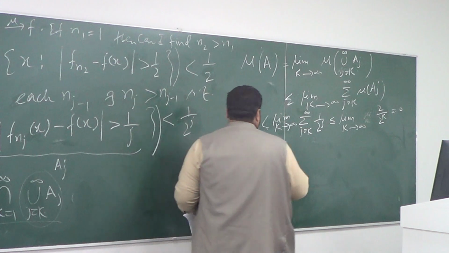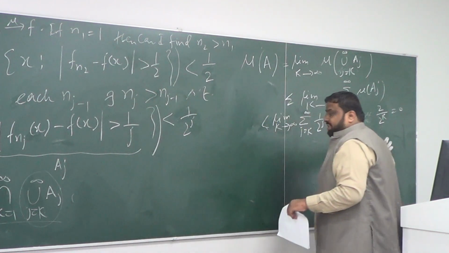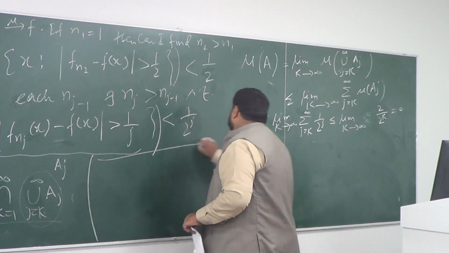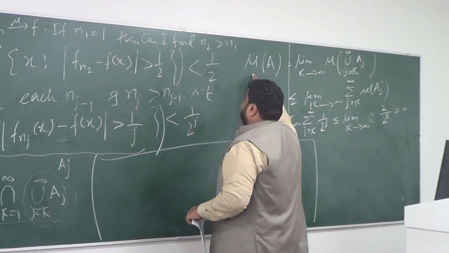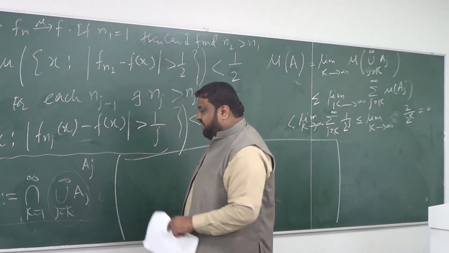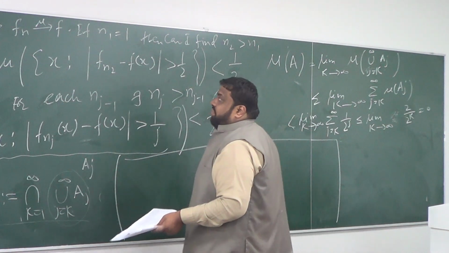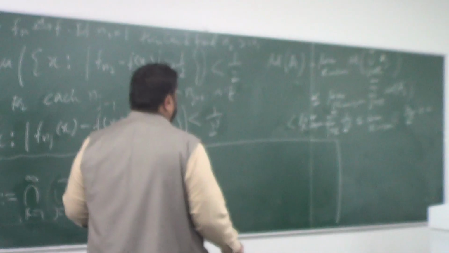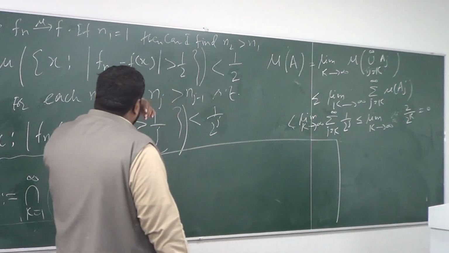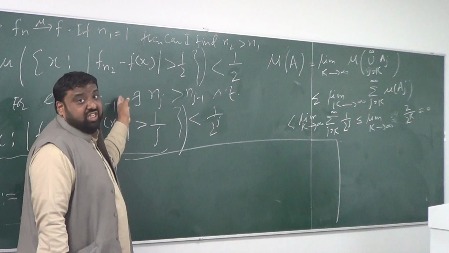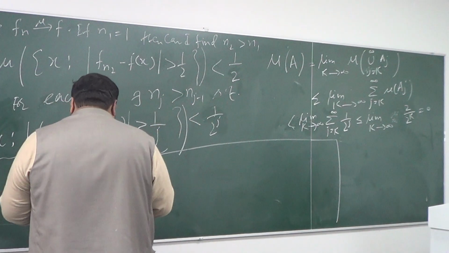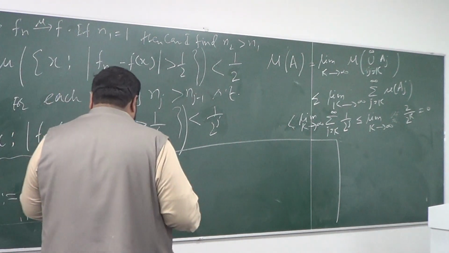So what next? How many people can see this part? If they can't, then let me write it here. So keeping in view this conclusion that the measure of this set A is 0, I want to argue that the sequence f_j converges to f almost everywhere. This is my next thing that I would like to do.